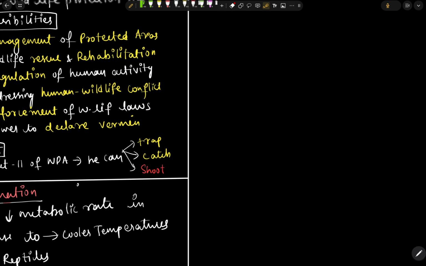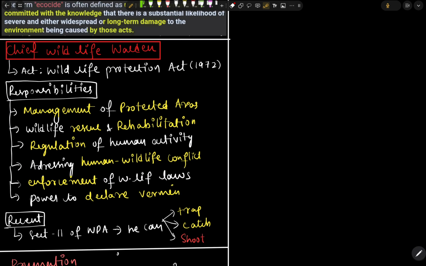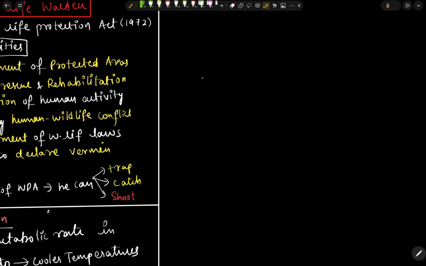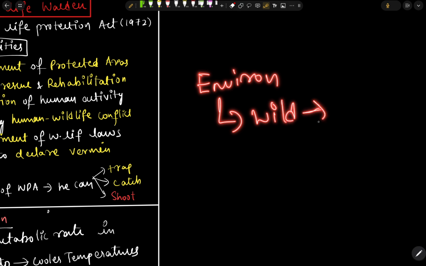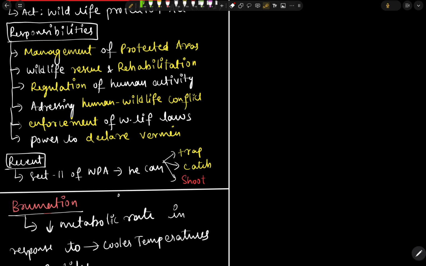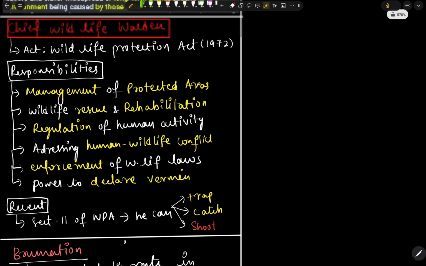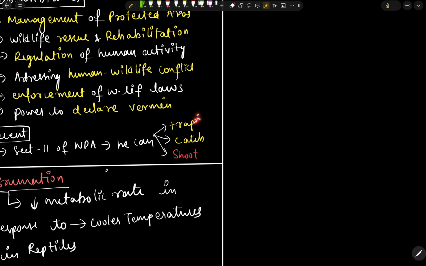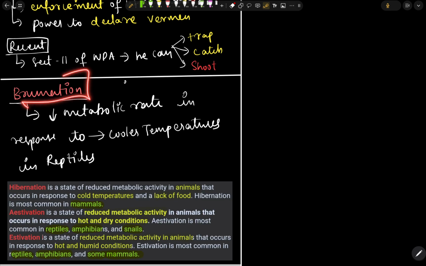Recently, regarding the chief wildlife warden, our environment minister has said that the wildlife warden also has the power to shoot any wildlife animal if it is necessary. So basically the wildlife warden can trap, he can catch, or he can shoot if it is necessary to do so.